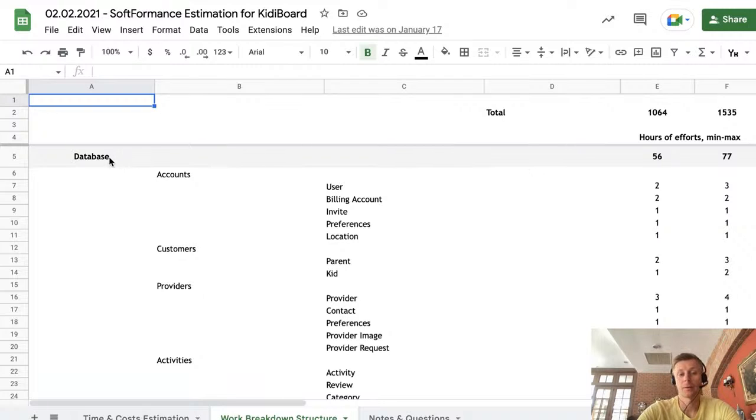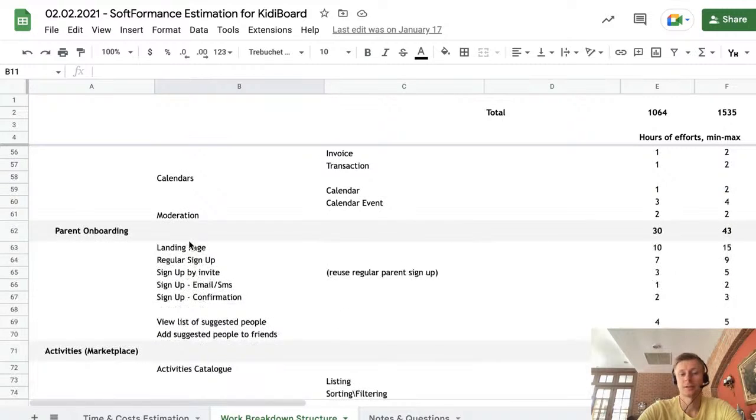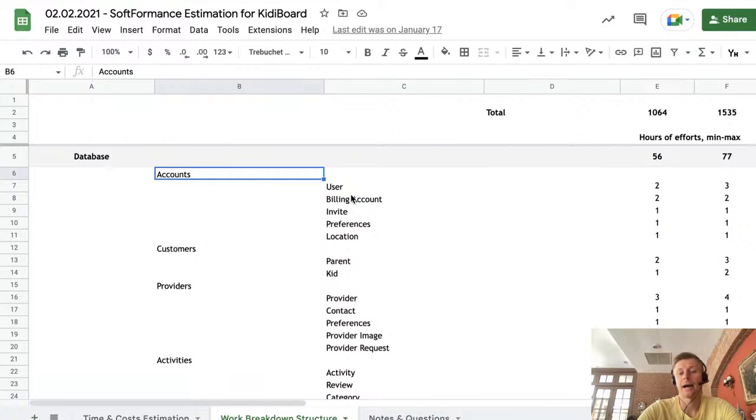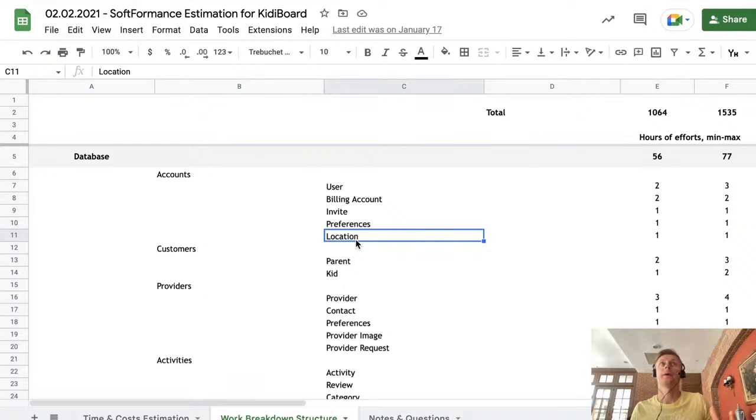What's the format? We have bigger groups of tasks like epics and some internal milestones. For each of them, we have a list of smaller user stories, and within user stories we can break them down into smaller tasks. At the point when we had just user stories, it was enough to outline the task from the user perspective. But now when developers have to estimate, they also think about what kind of database structure we'll need for that, what kind of API integration.